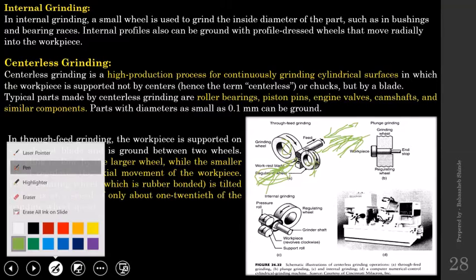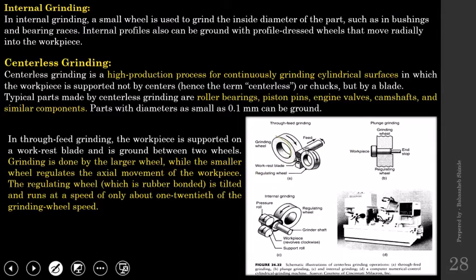Now the first wheel, we are calling this one the grinding wheel and the second one the regulating wheel, because the axes of this grinding wheel and the workpiece will be parallel to each other, but the axis of this third wheel will be tilted compared to those two, or compared to this grinding wheel. The axis of this regulating wheel will be tilted slightly.